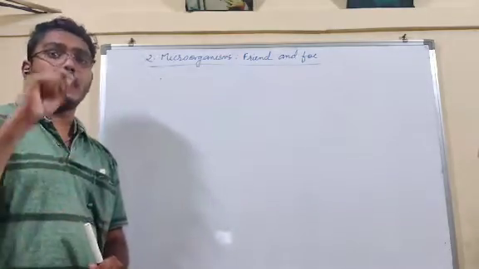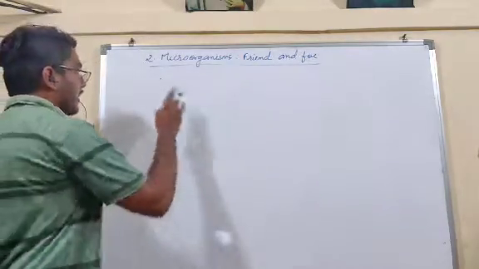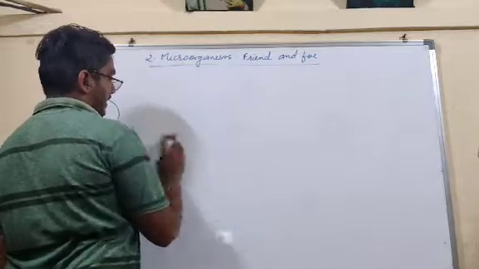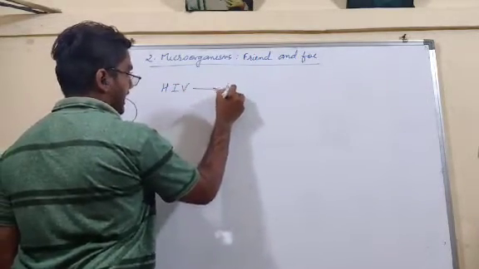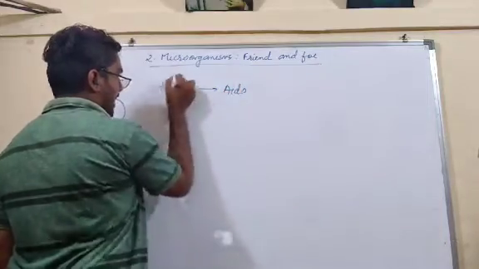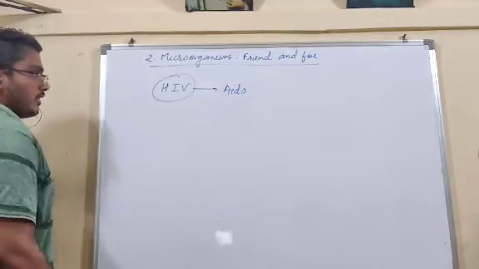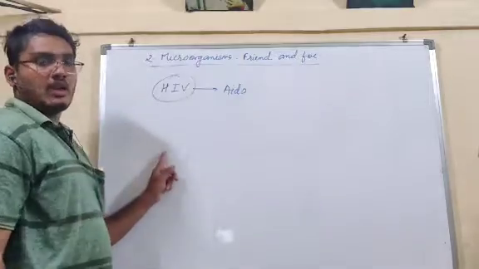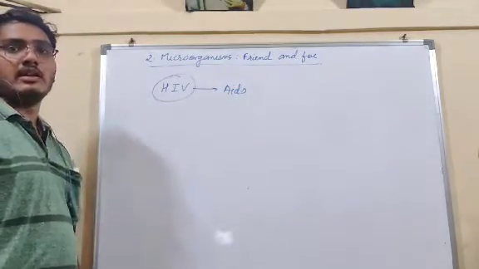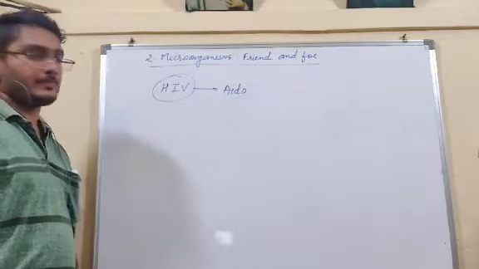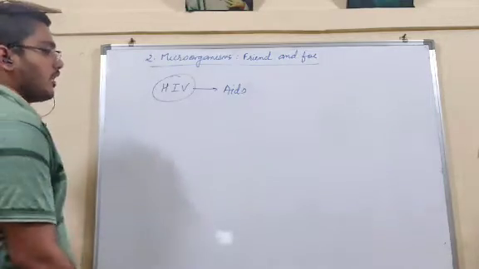Now that means they are the enemy. Like some microorganisms like the virus called HIV causes AIDS. Okay, HIV is a virus. Immunodeficiency virus. This virus, HIV, causes what? AIDS.